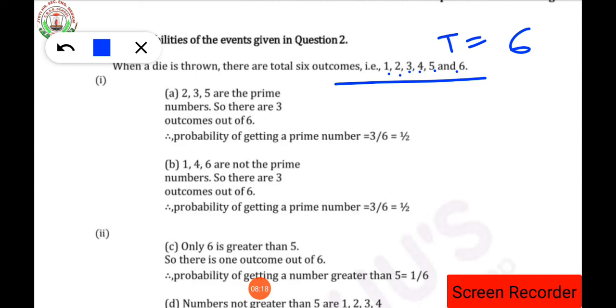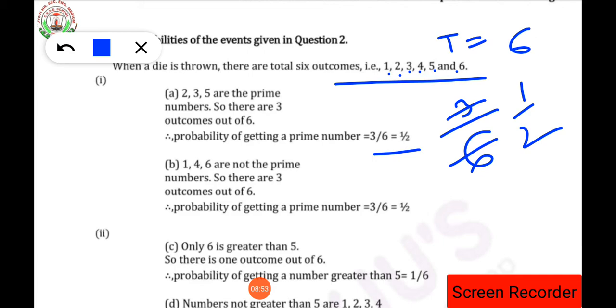I had already explained what you mean by prime numbers. Prime numbers are those numbers which come only in their own table as well as the table of 1, so that kind of numbers are said to be prime numbers. So what are the prime numbers here? 2, 3 and 5 are the prime numbers, so the probability of outcomes will be how much? The number of prime numbers upon total numbers. So total number of prime numbers is 3 and total numbers present on the dice is 6, so 3 by 6 is 1 by 2 is the answer.